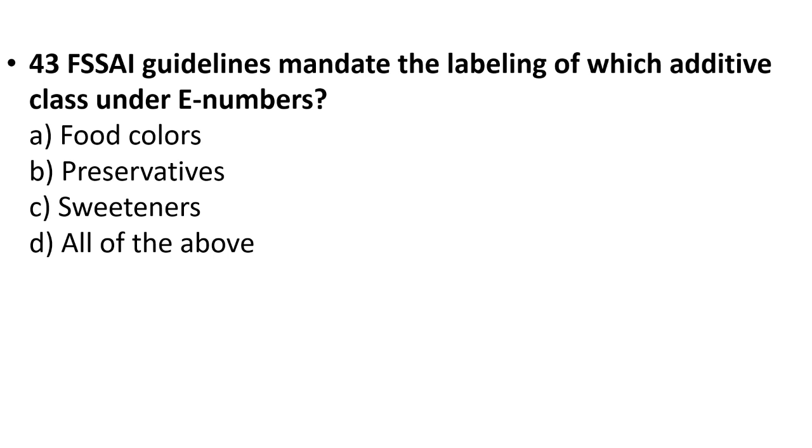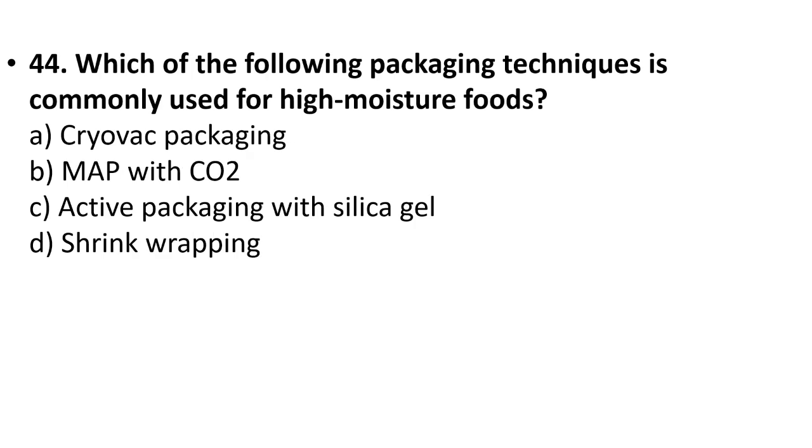43. FSSAI guidelines mandate the labeling of which additive class under E numbers? Food colors, preservatives, sweeteners, all of the above. Your answer is option D, all of the above. 44. Which of the following packaging technique is commonly used for high moisture foods? Cryovac packaging, MAP with carbon dioxide, active packaging with silica gel, shrink wrapping. Your answer is option B, MAP with CO2.